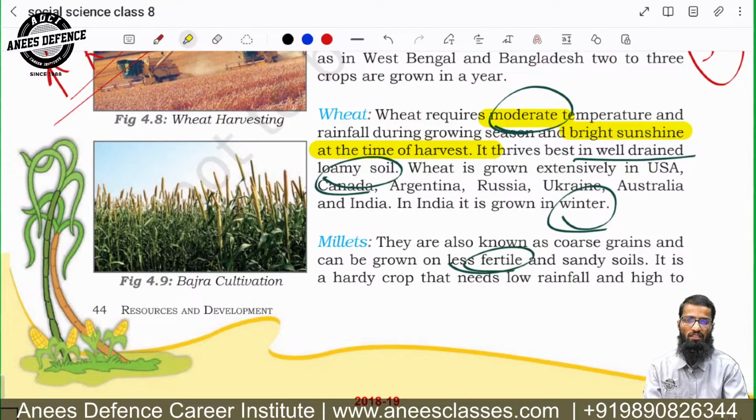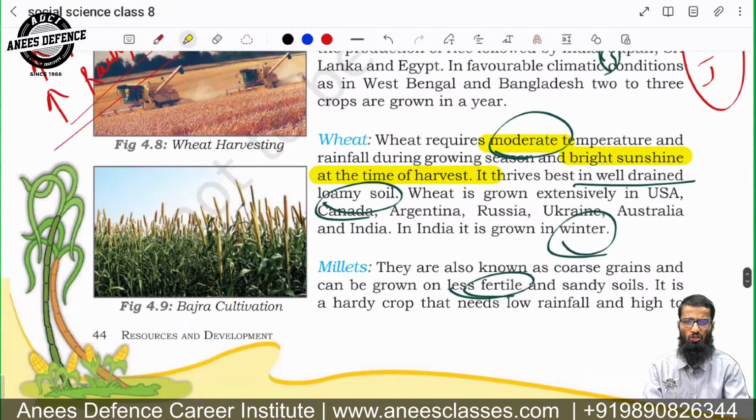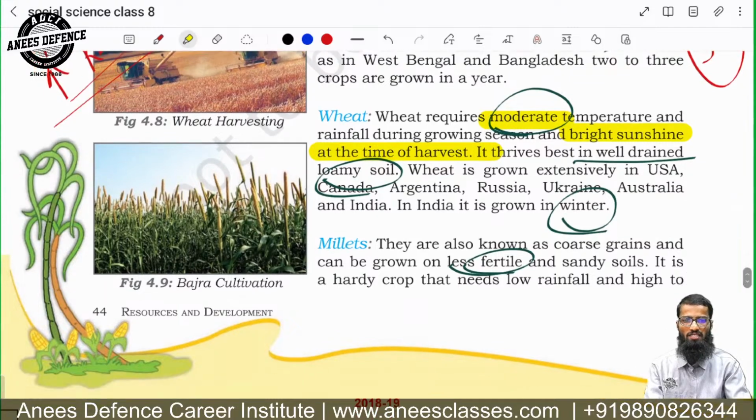And it is also grown in loamy soil. For rice, it was clay soil, the soil which can retain water. But here for wheat, we require loamy soil, right?